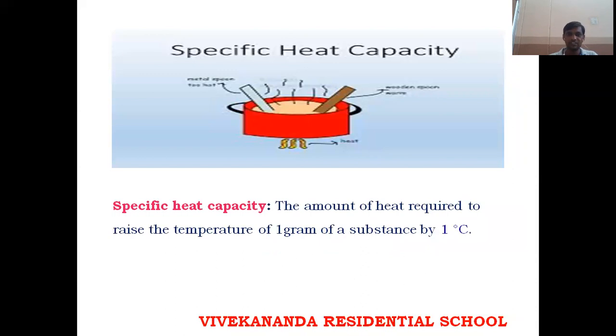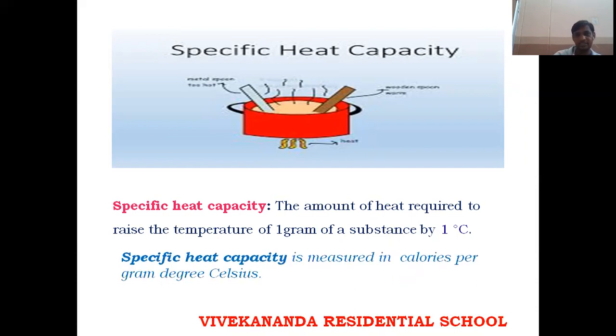So the definition is: the amount of heat required to raise the temperature of 1 gram of substance by 1 degree Celsius is called specific heat capacity. It is measured in calories per gram degree Celsius.